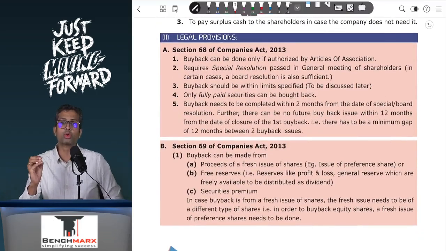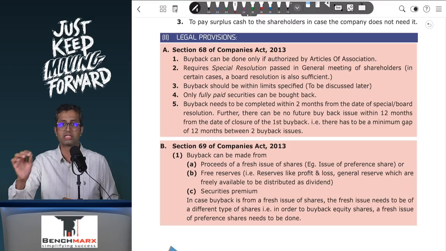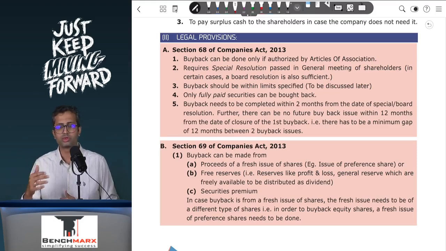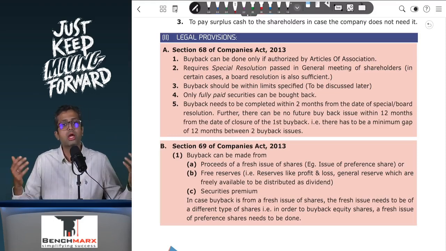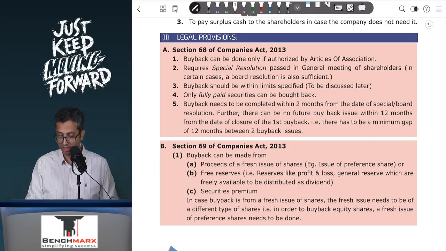The important provisions in these sections are, first of all, if a buyback has to be done, it has to be permissible or authorized as per the articles. So if your articles do not permit a buyback, you cannot go ahead and do it. Unless given otherwise, we'll assume that the buyback is permitted by the articles. It has to be authorized by the articles of association.